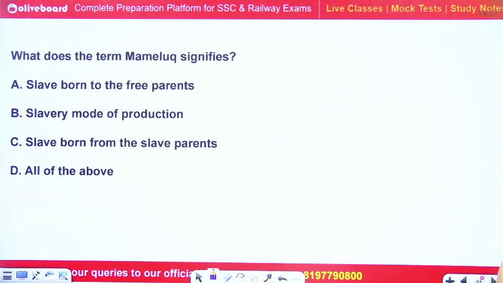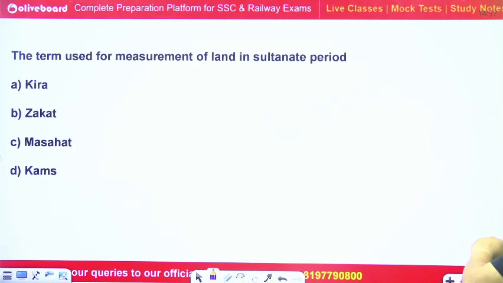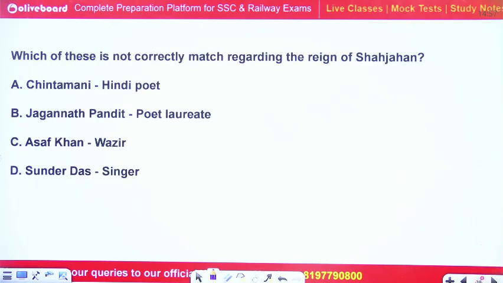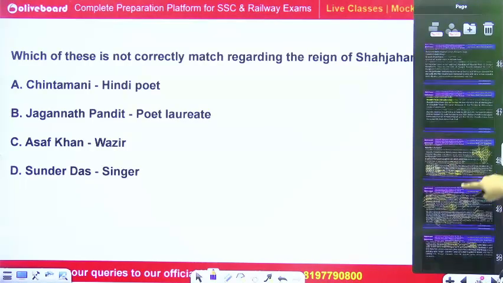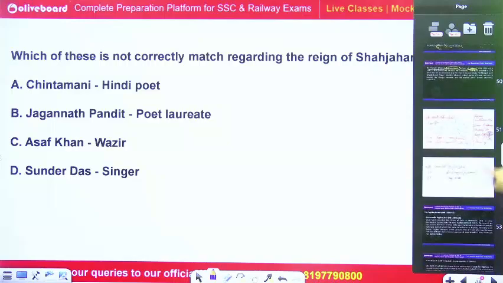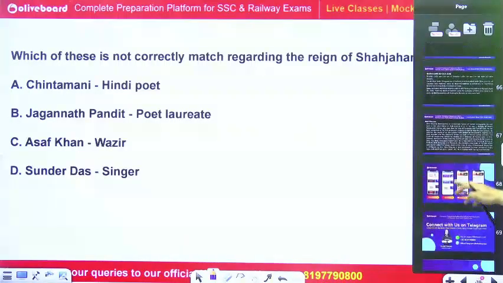Please go through this financial administration. These are the questions actually, but due to lack of time, I cannot attempt them, guys. I hope you can understand. And please go through this PDF also for the complete documentation.